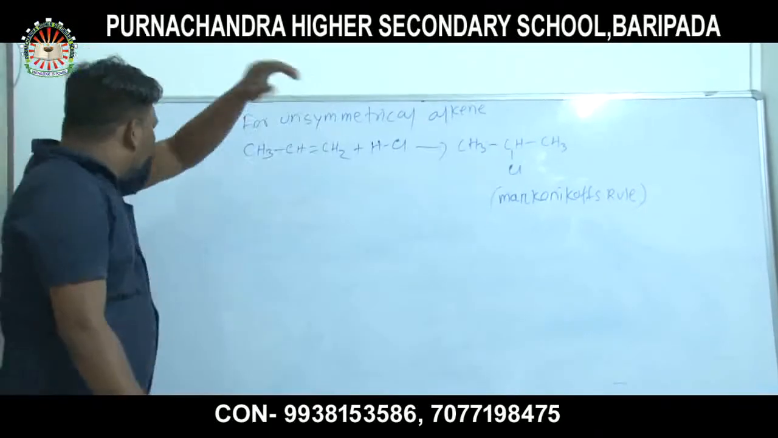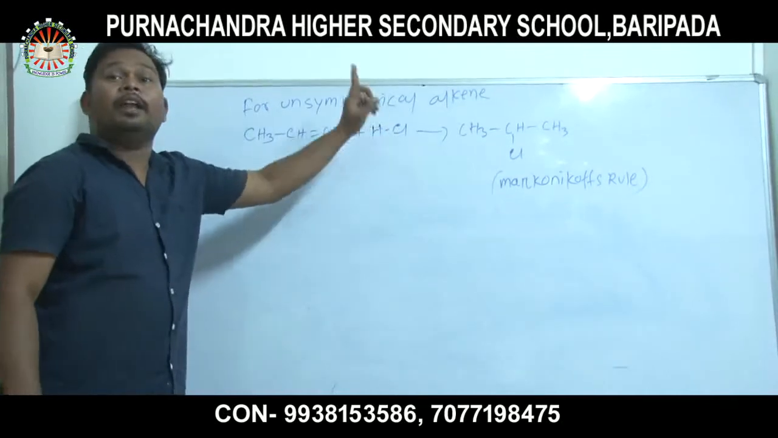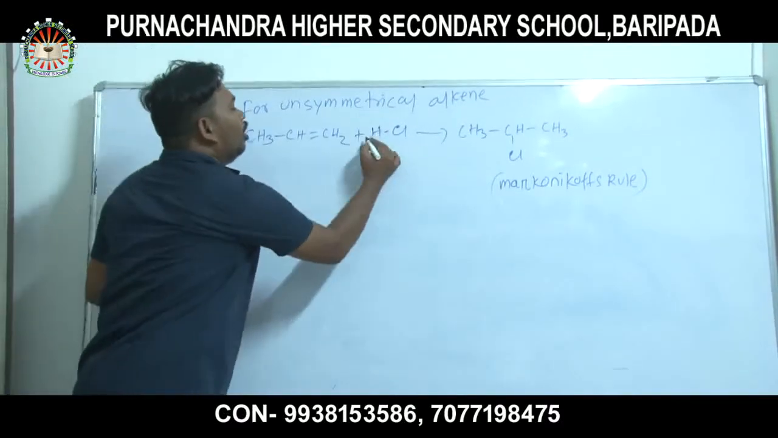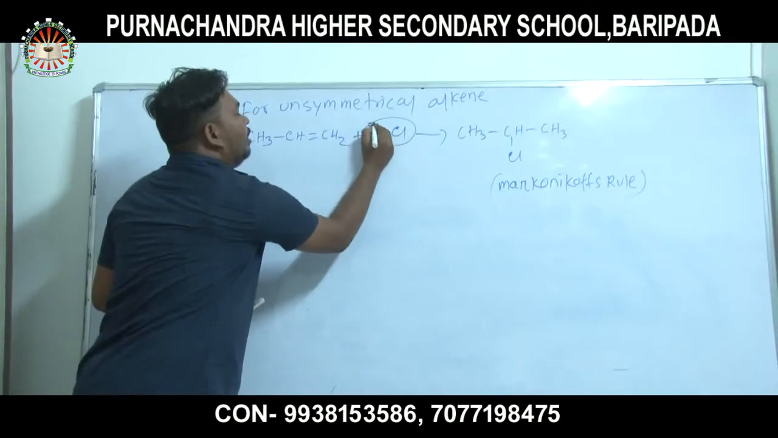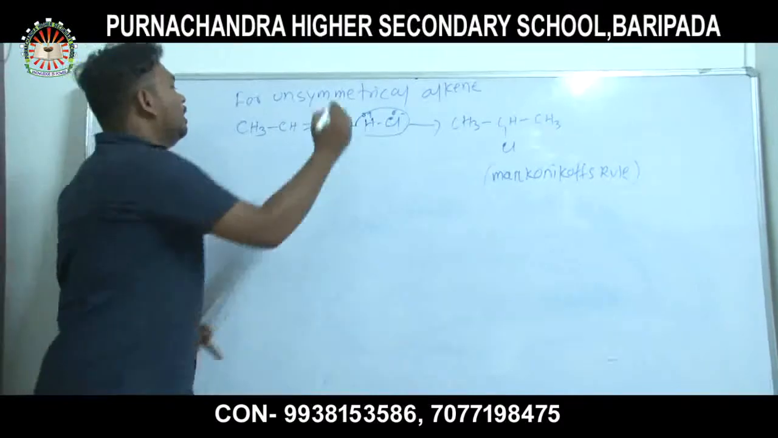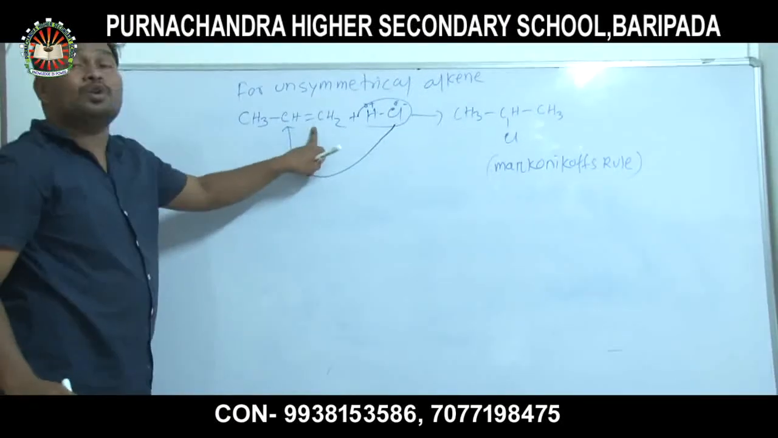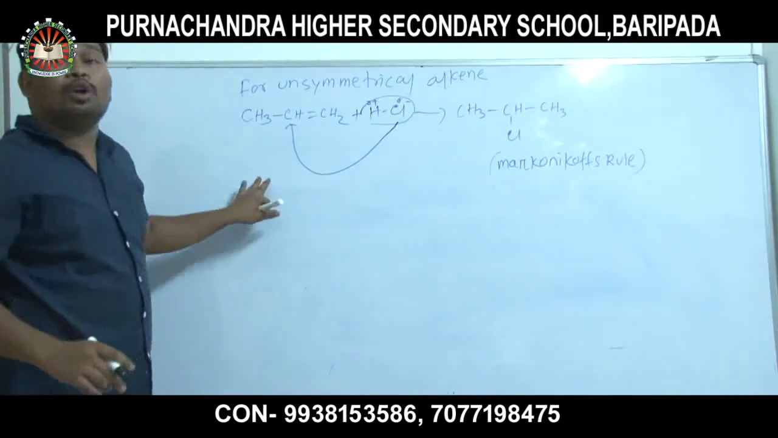When unsymmetrical alkene is added with a hydrogen halide, the negative part of the addendum, that is delta minus, is attached to the carbon atom which has fewer hydrogen atoms across the double bond. Again I can say, Markovnikov rule.